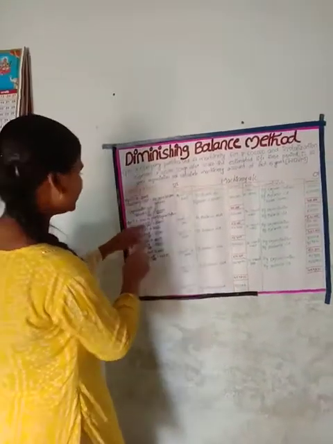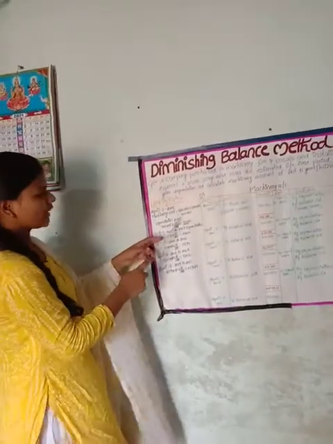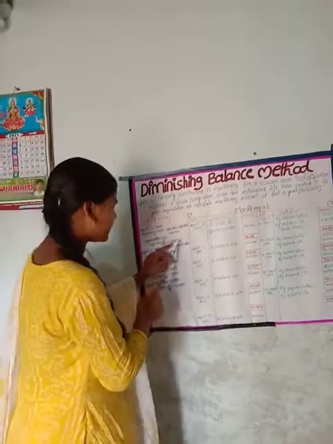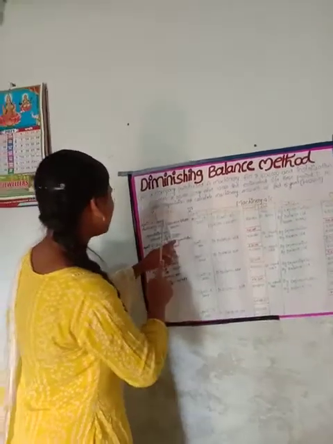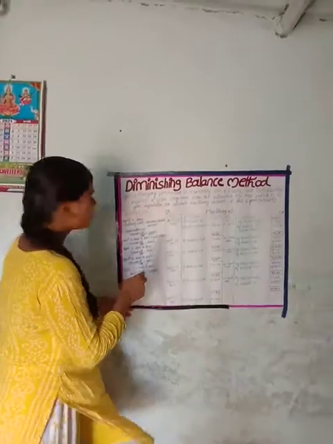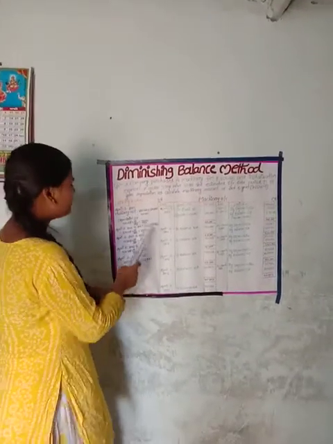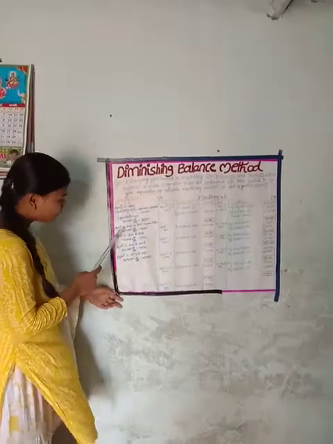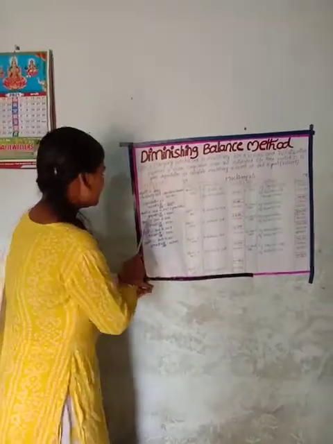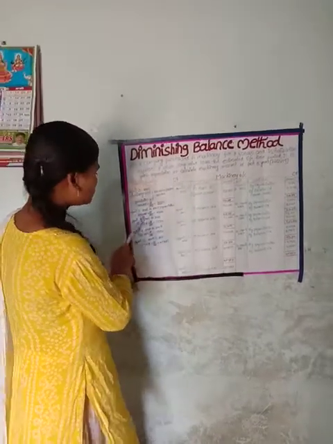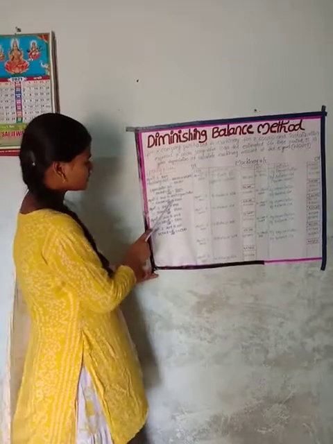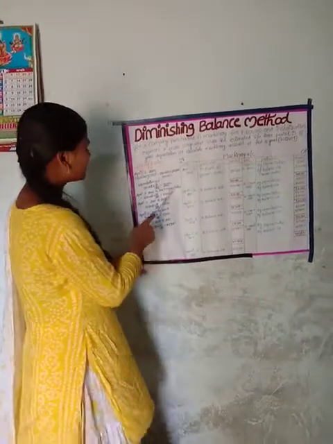Depreciation 10%: 7 lakhs into 10 by 100, zero cancel, is equal to 70,000 depreciation. 2005 depreciation is 70,000. And April 1st 2006 to 2007 depreciation is 6,30,000 into 10 by 100, zero cancel, equal to 63,000.